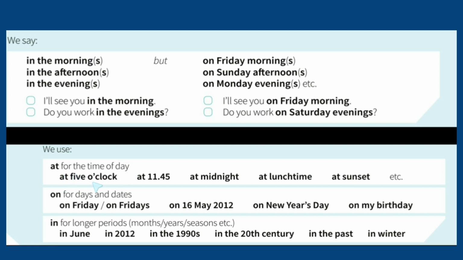At for a time of day: at 5 o'clock, at 11:45, at midnight, at lunchtime, at sunset, etc. On for days and dates: on Friday, on Fridays, on 16th May 2012, on New Year's Day, on my birthday. In for a longer period like months, years and seasons: in June, in 2012, in the 1990s, in the 20th century, in the past, in the winter. So remember, at for a particular time of day, on for days and dates, and in for a longer period like months, years and seasons.